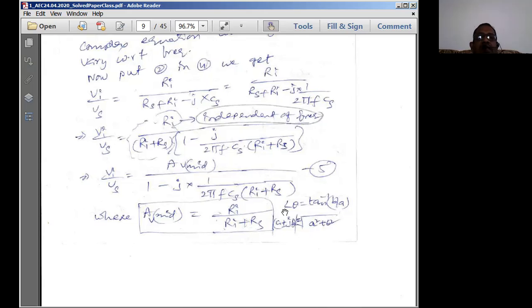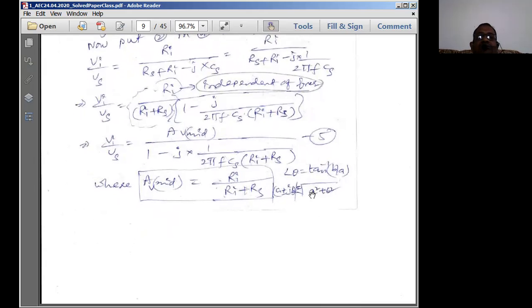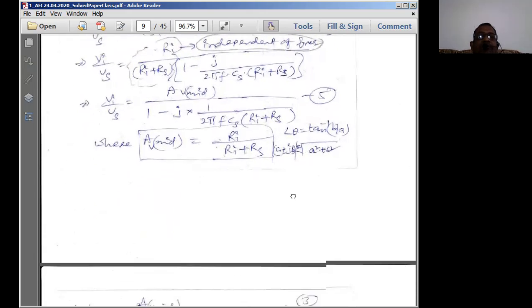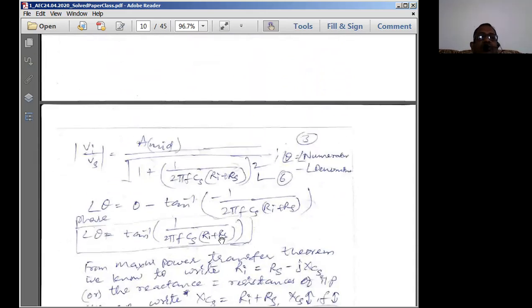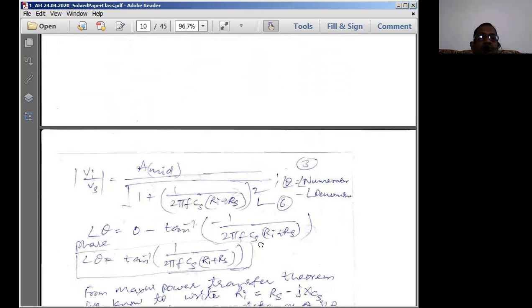And the angle theta I can write as equal to tan inverse of B by A, a general formula. So this angle is tan inverse of B by A, which is 1 by 2 pi f into Cs into Ri plus Rs. This is the relation I'm going to have here. So angle theta is numerator minus denominator.